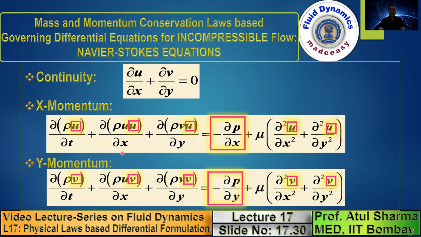So in the small box, if you fill in u, you get the x momentum equation, and in the bigger box, if you substitute minus del p by del x, you get the x momentum equation. Whereas in the small box, if you substitute v, and in the bigger box, if you substitute minus del p by del y, you get the y momentum equation. So this is the final expanded form of the Navier-Stokes equation, constituting the continuity and momentum equations, shown in an expanded form.